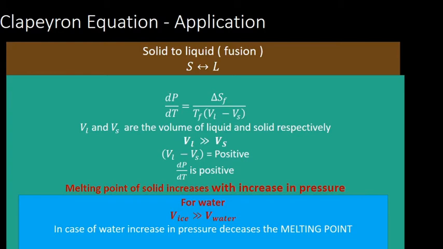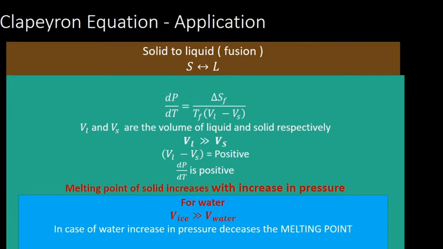So the term V_L minus V_S will always be positive. The melting point in absolute temperature will also always be positive, so dP by dT is positive.